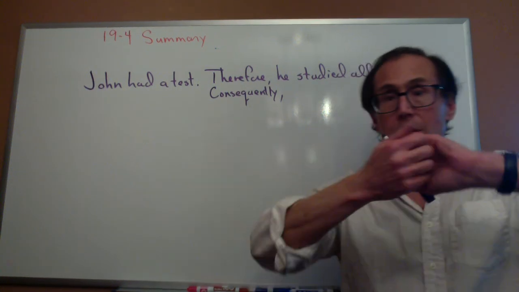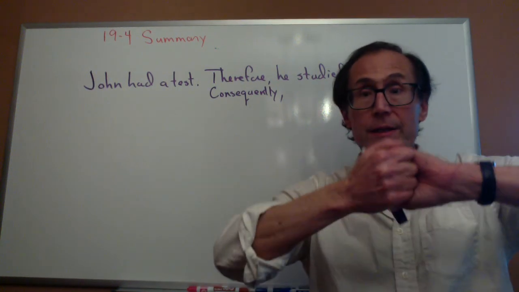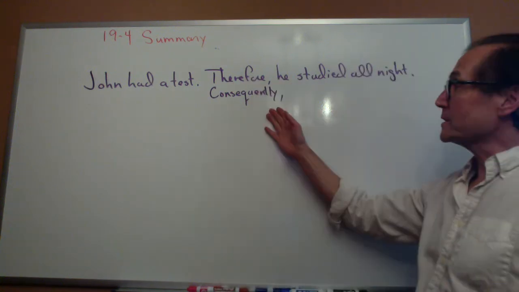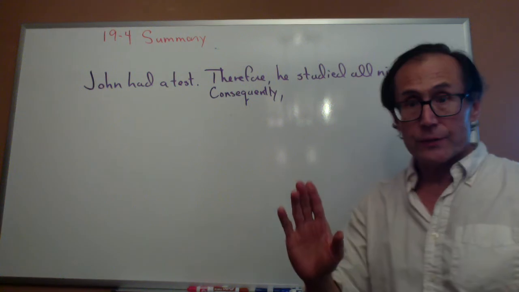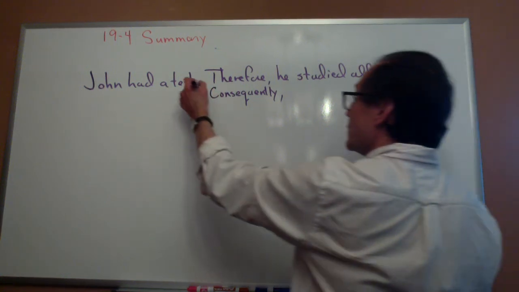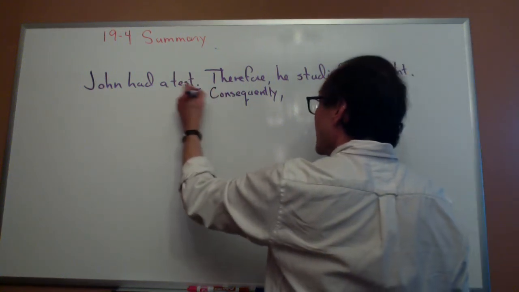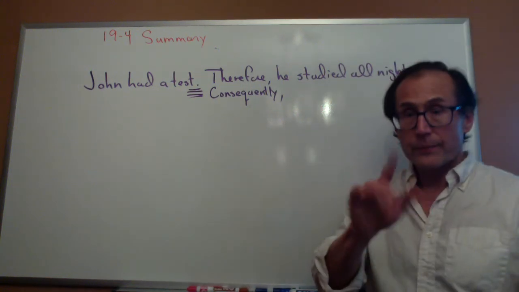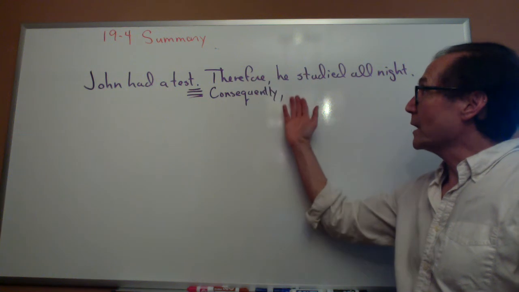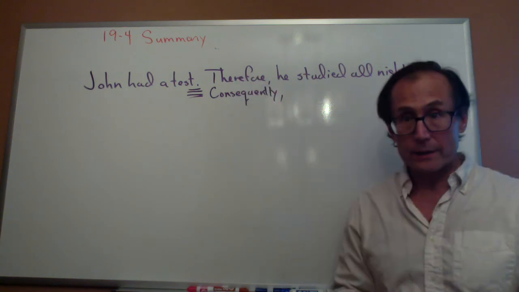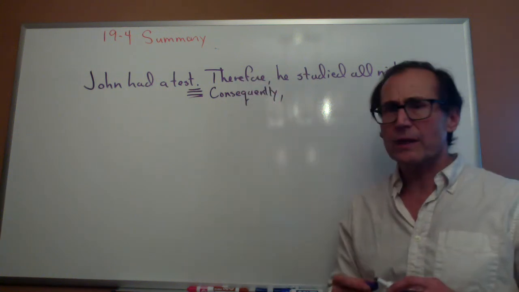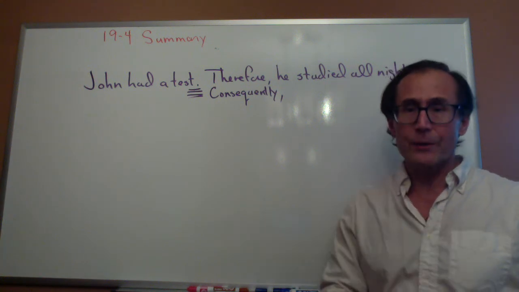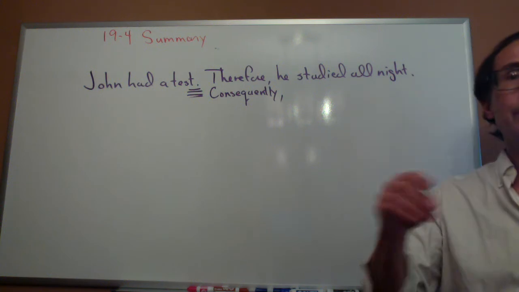So can join two sentences and make the two sentences into one sentence. Therefore and consequently do not join sentences. So instead of putting a comma here, I put a period. You also learned that I'll use a comma with therefore and consequently. Again, I mentioned sometimes you'll see it without, but it's safer to use a comma. So my suggestion, use a comma.